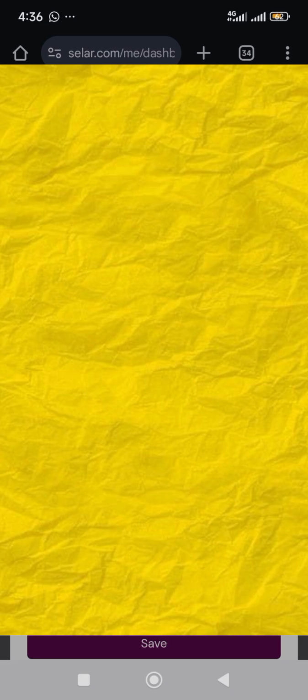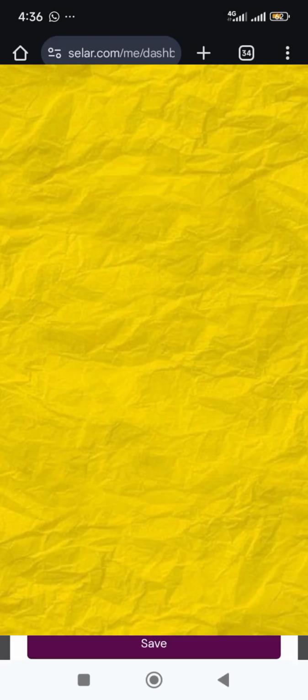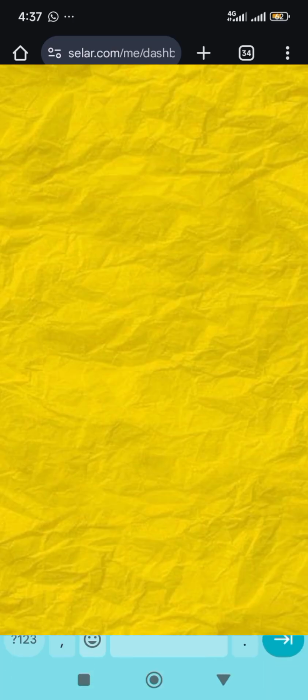Let's just set this contact for internal communication. So you use your country code depending on where you are residing.